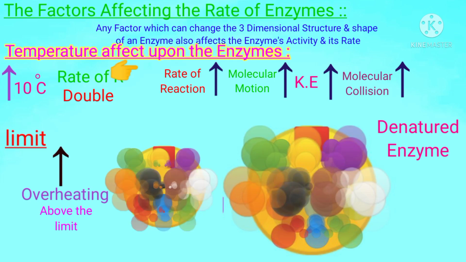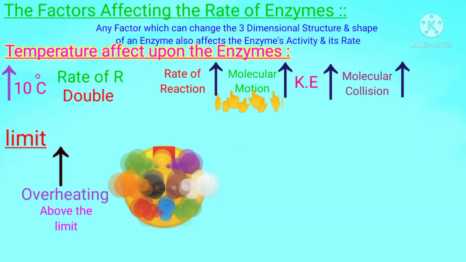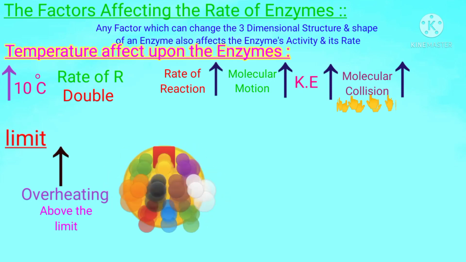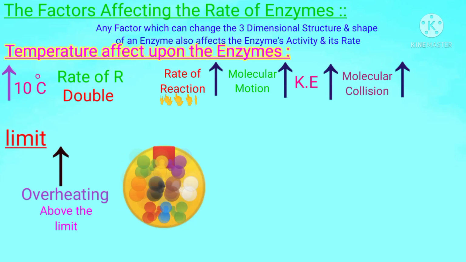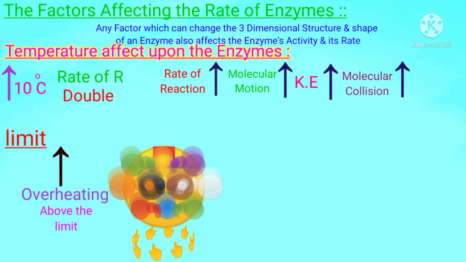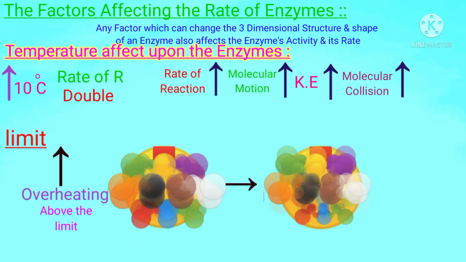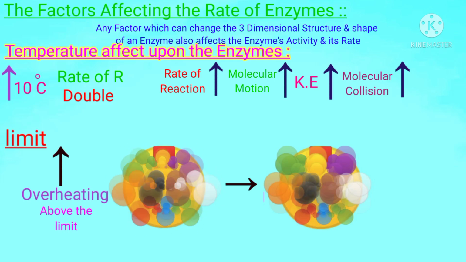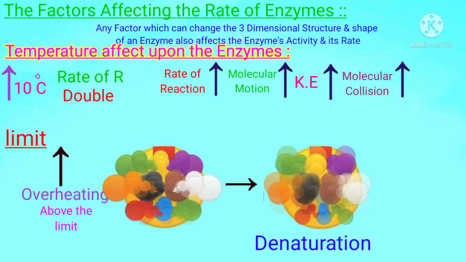Let's come back to this point: by providing a certain amount of heat, the molecular motion between the molecules of the substrate increases. So kinetic energy and molecular collisions will also increase and the reaction will be fast. But when we provide much more heat, like overheating, then the bonds will be broken down and finally the configuration of the enzyme will also be disturbed and changed. Then what will we call it? The answer is that we will call it denaturation. That is the main concept of the denaturation of the enzyme.